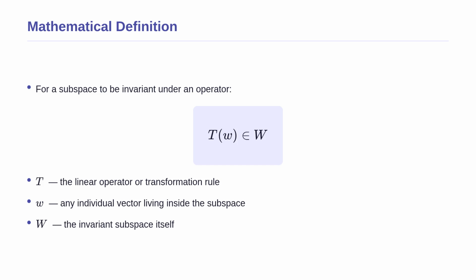Let us look at the exact mathematical formula for this idea. The definition states that T of w belongs to W. Conceptually, this means our transformation cannot force a vector to leave its home. Here, T represents our linear operator, the rule that moves things around. The lowercase w represents any individual vector that starts inside our special subspace. The uppercase W represents the entire subspace itself. If you increase the number of vectors you test, this rule must hold true for every single one. If even one vector gets pushed outside, the subspace is not invariant.